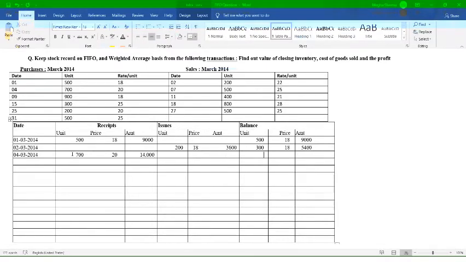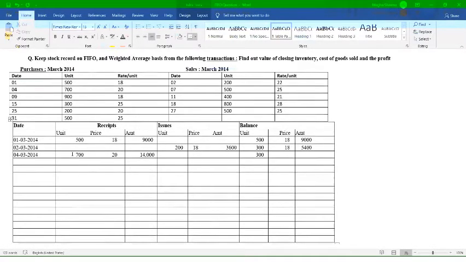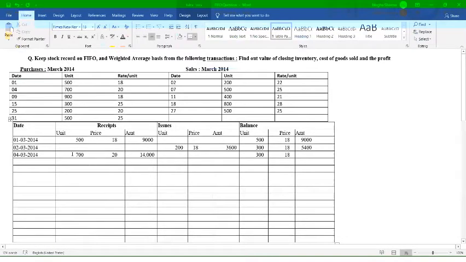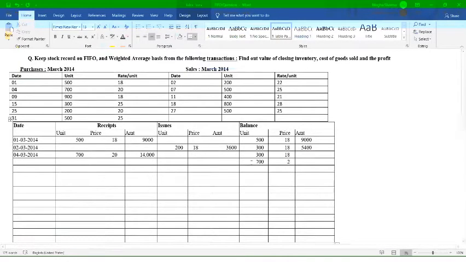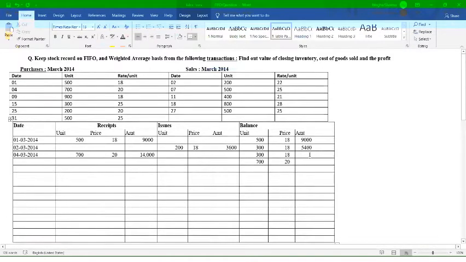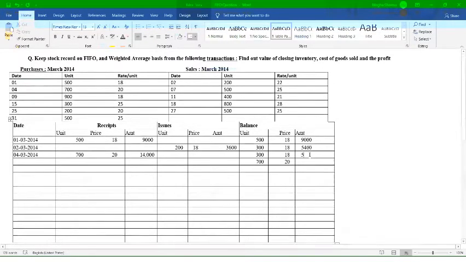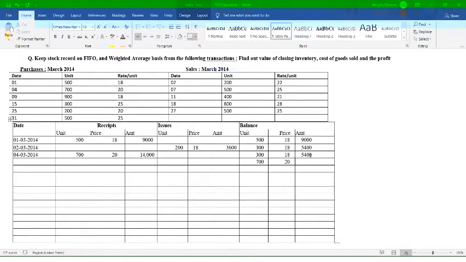Now in case of the FIFO method, we represent the balance on a separate basis. If there is a difference in price, then to reflect the units at their respective prices, we have to show both balances separately, right? Previously your balance is 300 units at the rate of 18, and after your current purchase, 700 units at the rate of 20. So this will be your closing balance as on 4th of March. We write 5,400 here and 14,000 here.